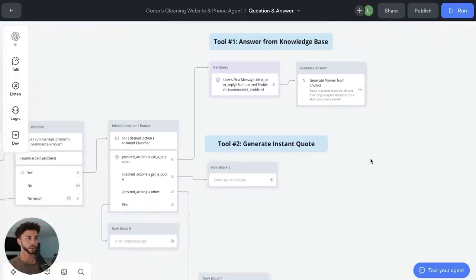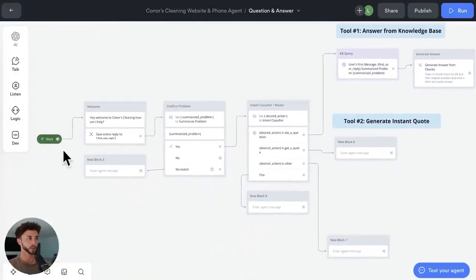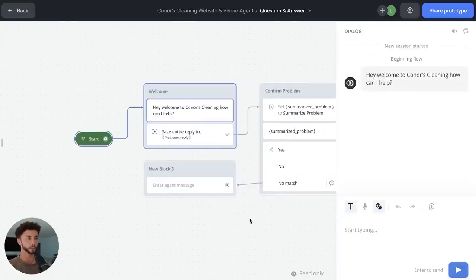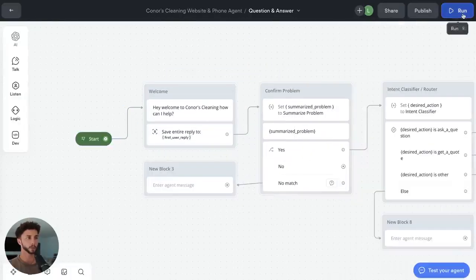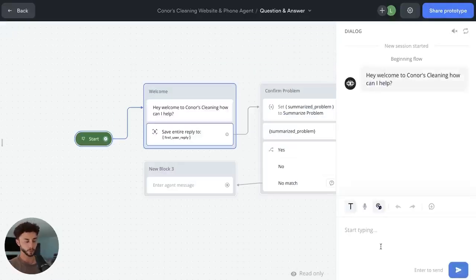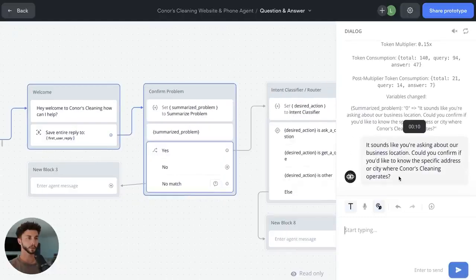All right, so now we can actually give this a spin. We can start it right from the beginning again. Well, we may need to, if we just click run, okay, there's no training needed. Yep, we can run test. Where are you located? Sounds like you're asking about a business location. Could you confirm if you'd like to know the specific address or where Connors Cleaning operates?